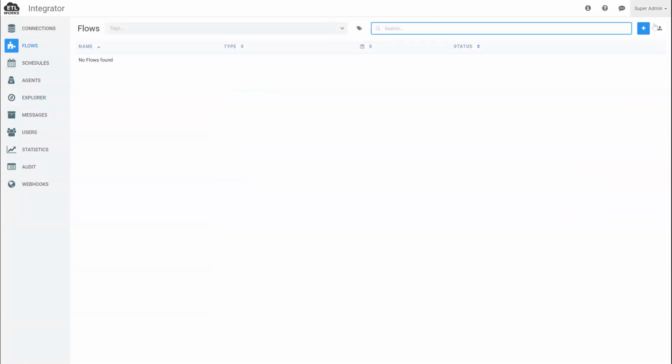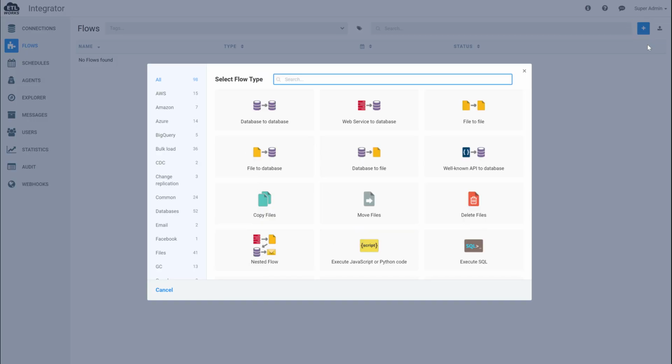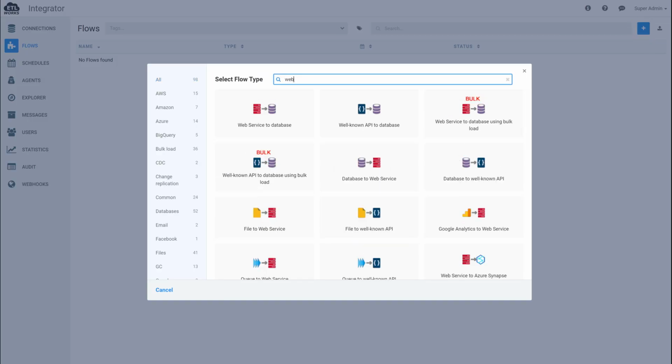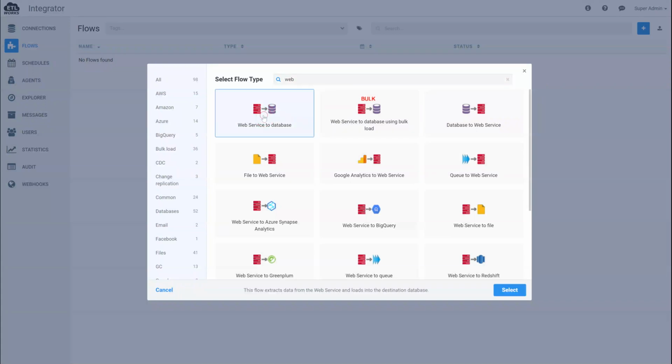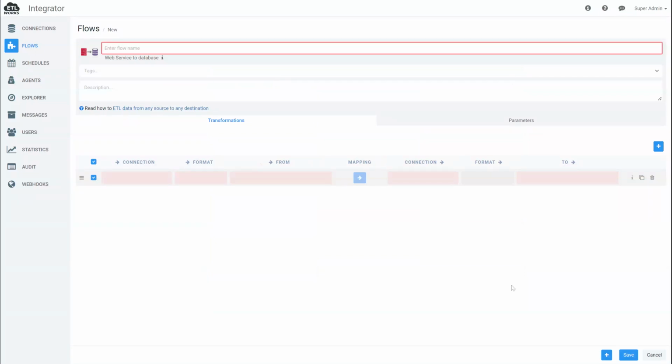So I'm going to switch to flows, and I'm going to create a flow which extracts data from a web service and loads it into the database. So a database is naturally flat. There are tables and views. So we're going to be loading this into a flat table in a MySQL database.